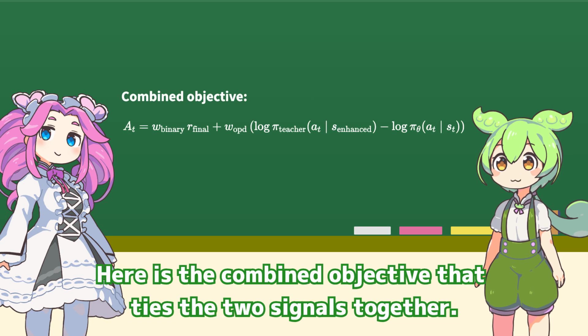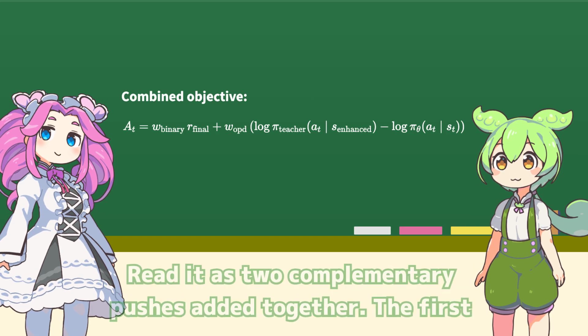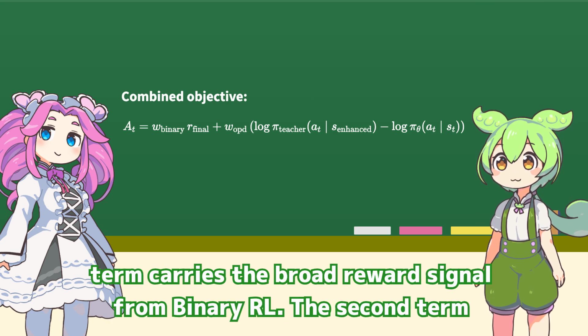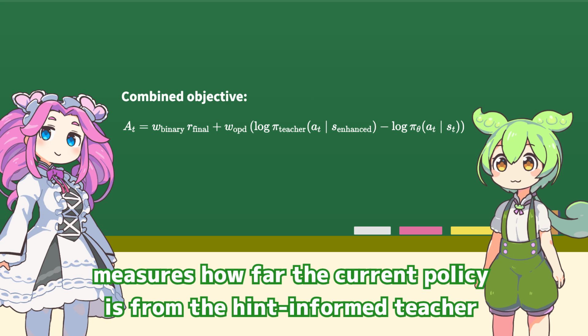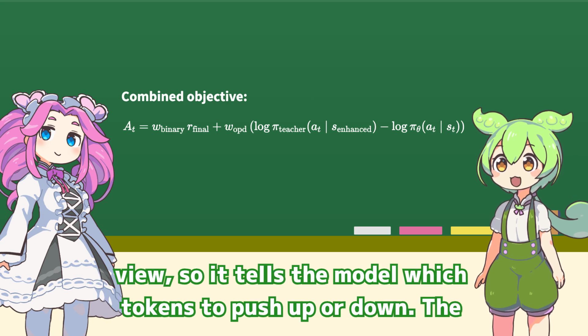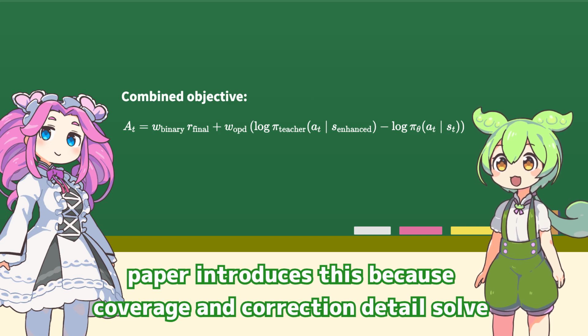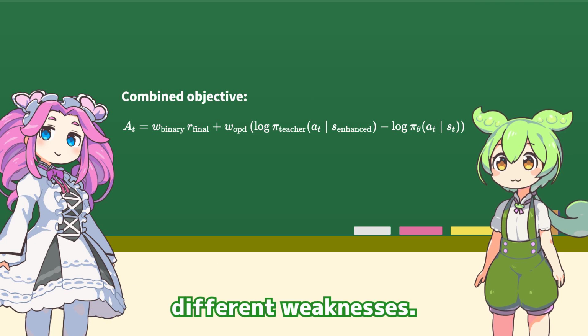Here is the combined objective that ties the two signals together. How should I read this objective? Read it as complementary pushes added together. The first term carries the broad reward signal from binary RL. The second term measures how far the current policy is from the hint-informed teacher view, so it tells the model which tokens to push up or down. The paper introduces this because coverage and correction details solve different weaknesses.